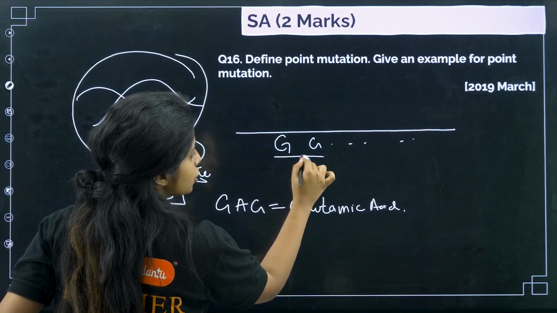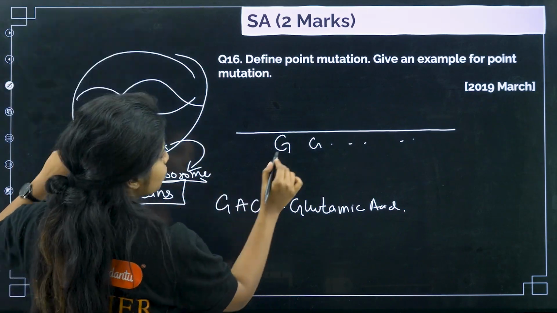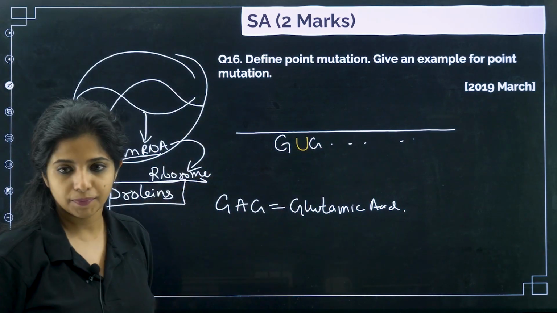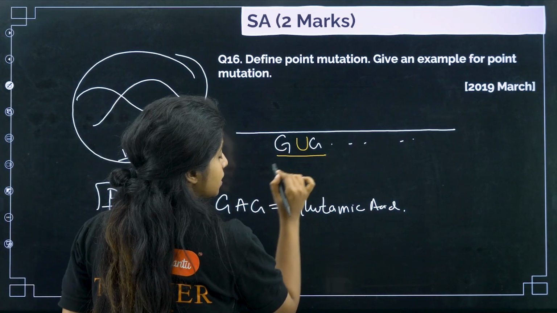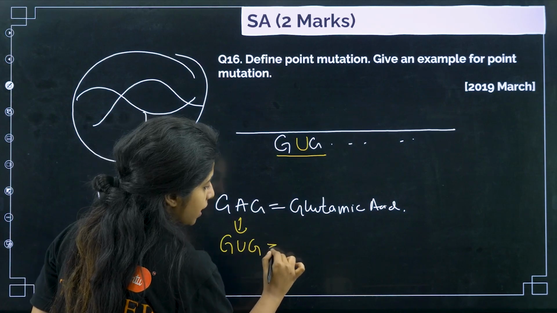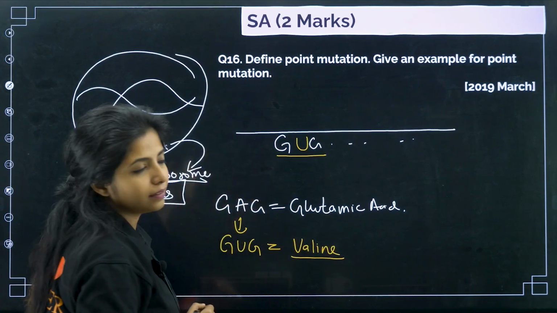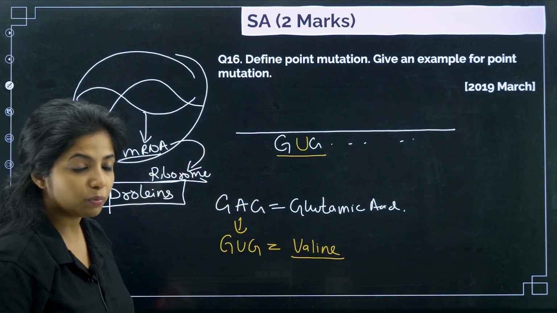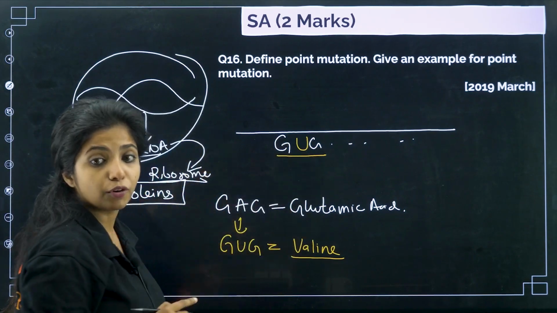There is a point mutation happening at one particular area, so that A is replaced by U, my dear children. Now since it has become like this, it will be GUG, and it will be coding for something else such as valine. So over here you have GUG and it will be coding for valine.